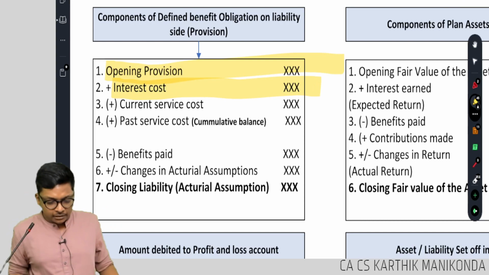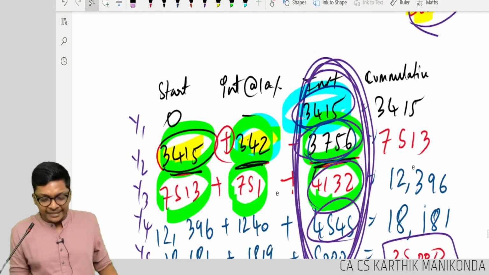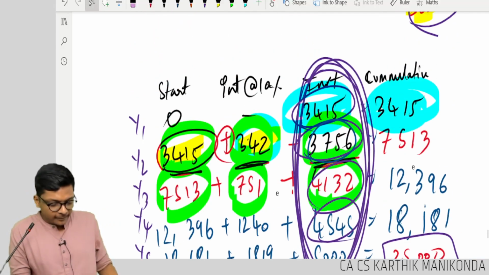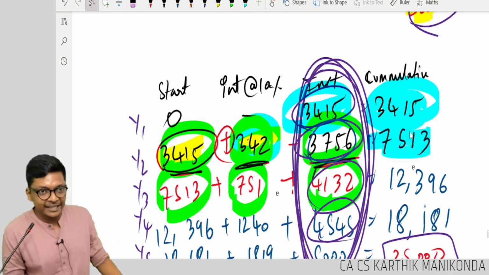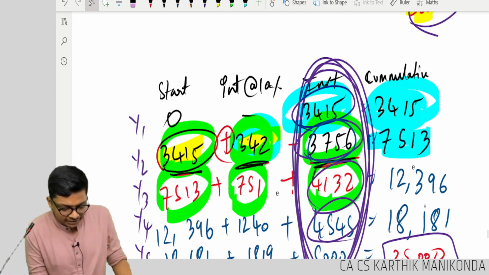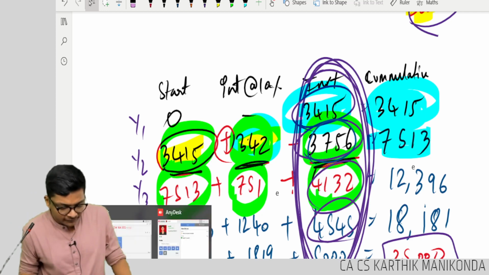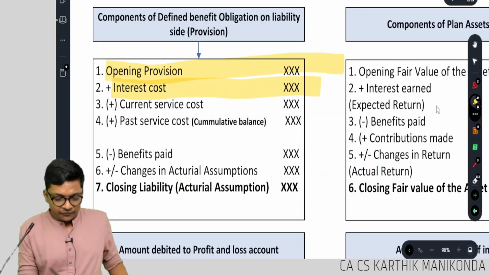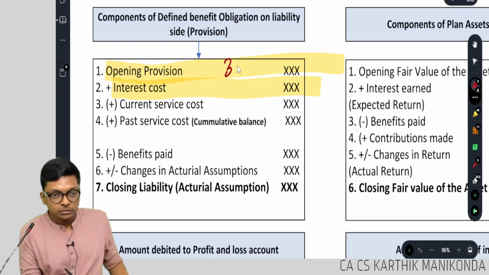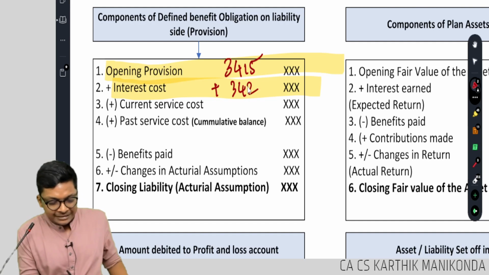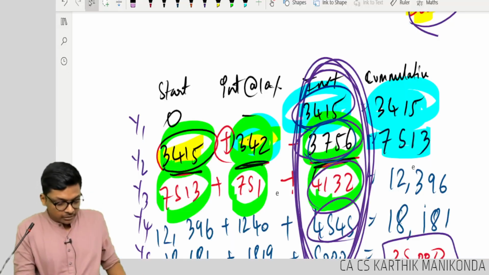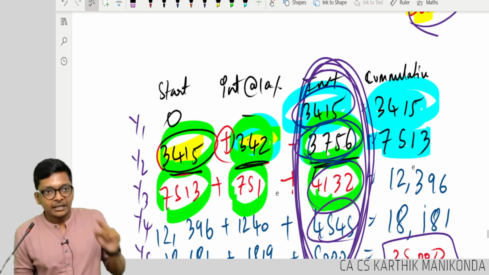Then first year ending, it became 3415. Second year it became 7513. Now I'll write the values here. Help me with these values when I go here. First year you wrote 3415. Add interest 342. Add current year new provision 3756.